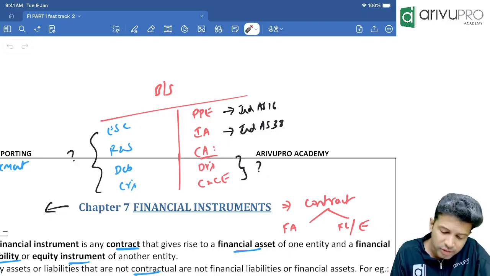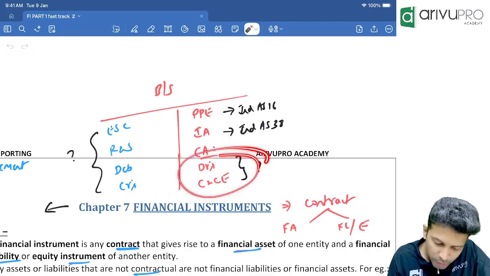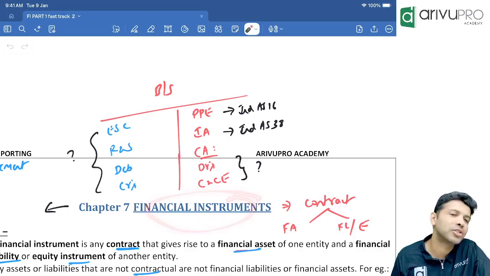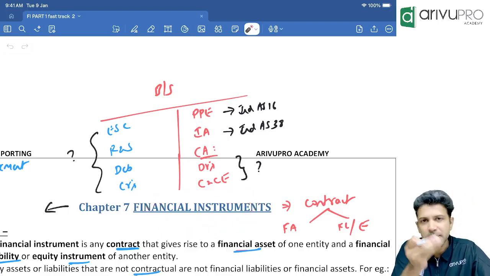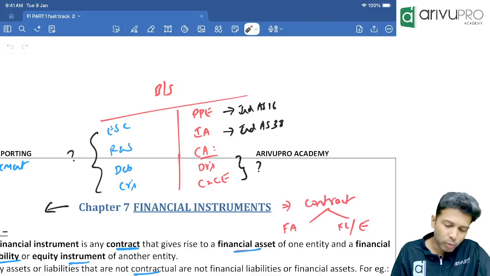Yes. So that is where financial instruments came into the picture. All the components for which we have put question marks will get covered under the topic of financial instruments. That's the background behind this particular standard. Okay, sir. All right. Now moving along.